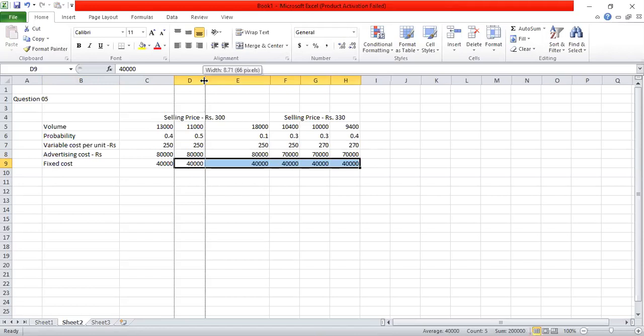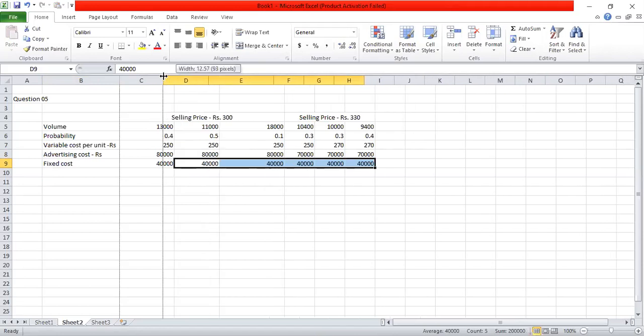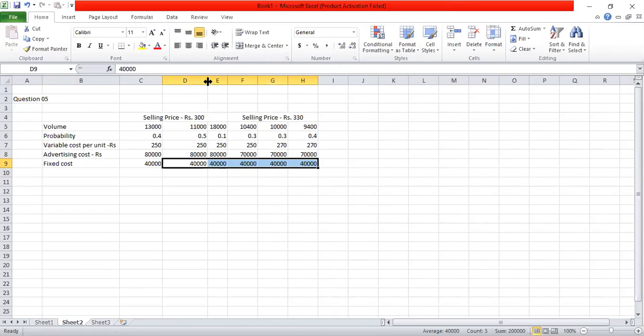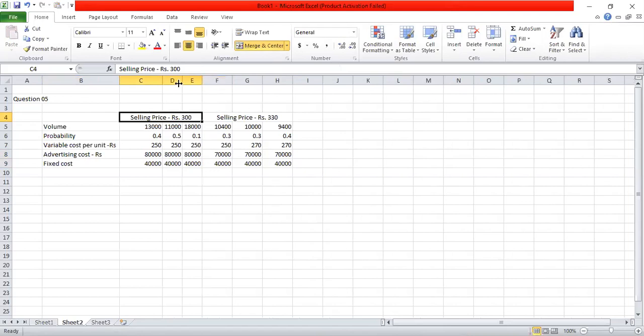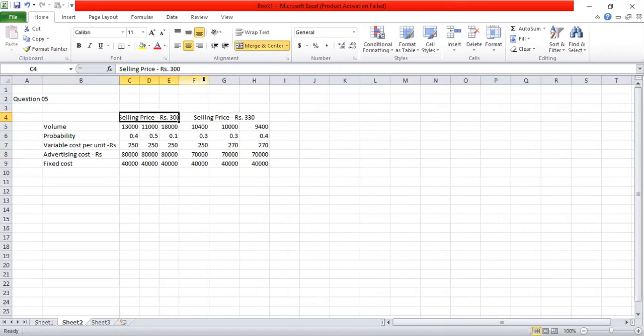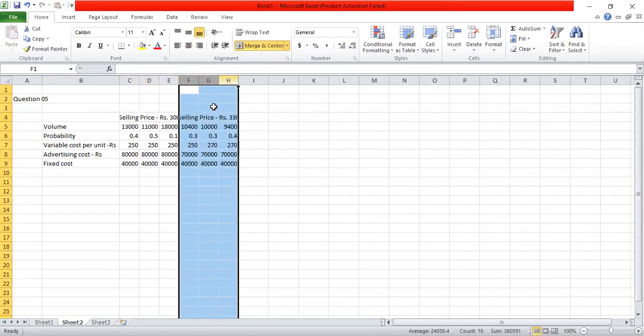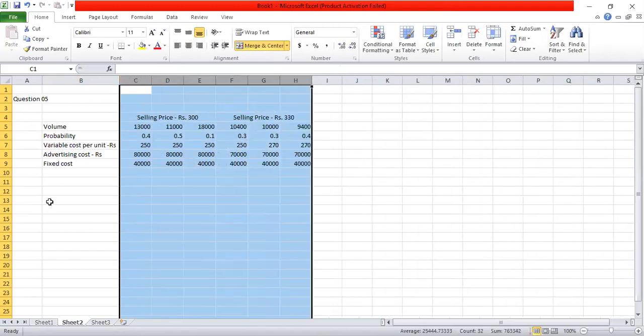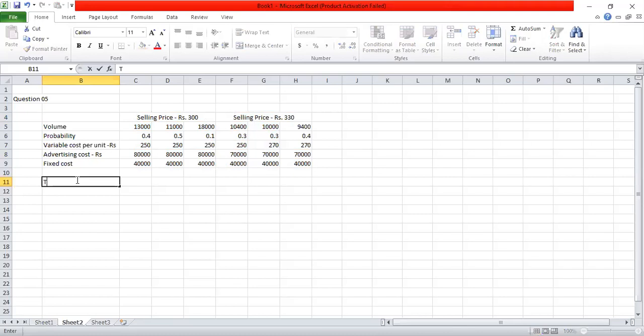Now we can calculate the profitability under each price for different volumes. We can first calculate the total contribution.